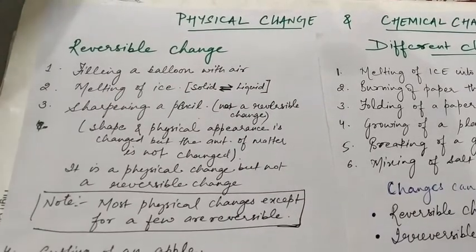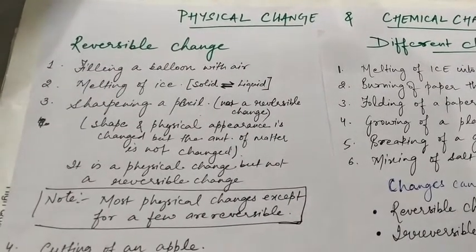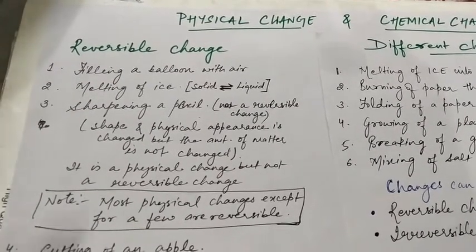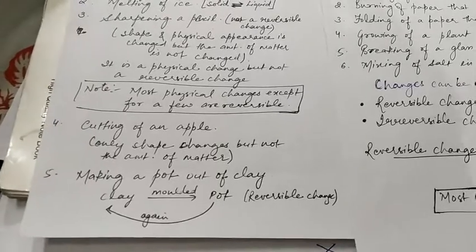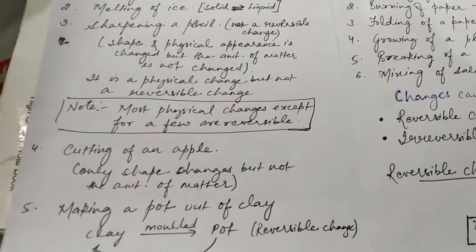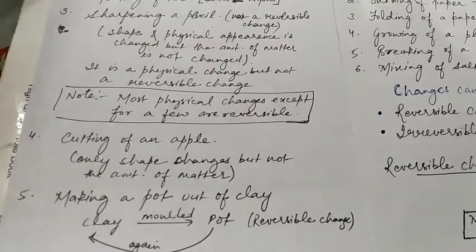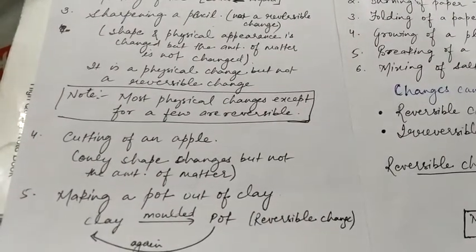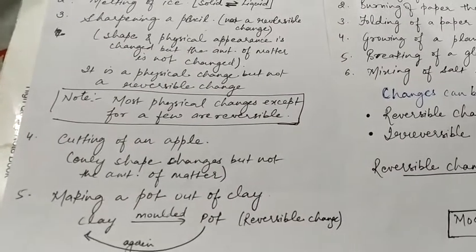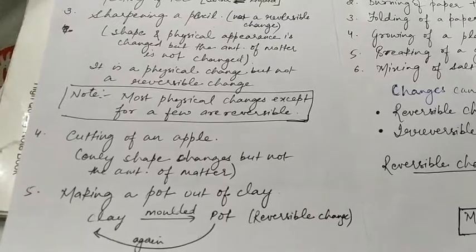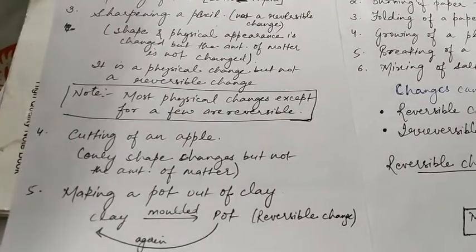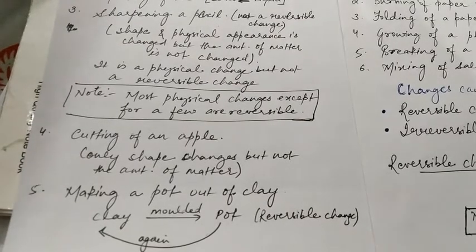In the same way, we can take another example which is a physical change but not a reversible change, that is cutting of an apple. Cutting of an apple is a physical change but not a reversible change. While we cut an apple, it only changes the shape, but the amount of matter is not changed. Yes, and also a cut apple cannot be regained into its original shape.